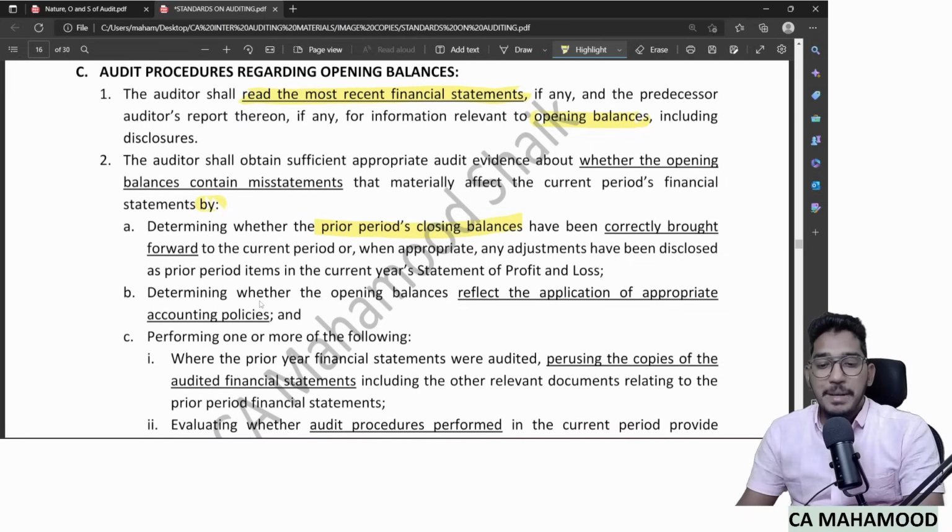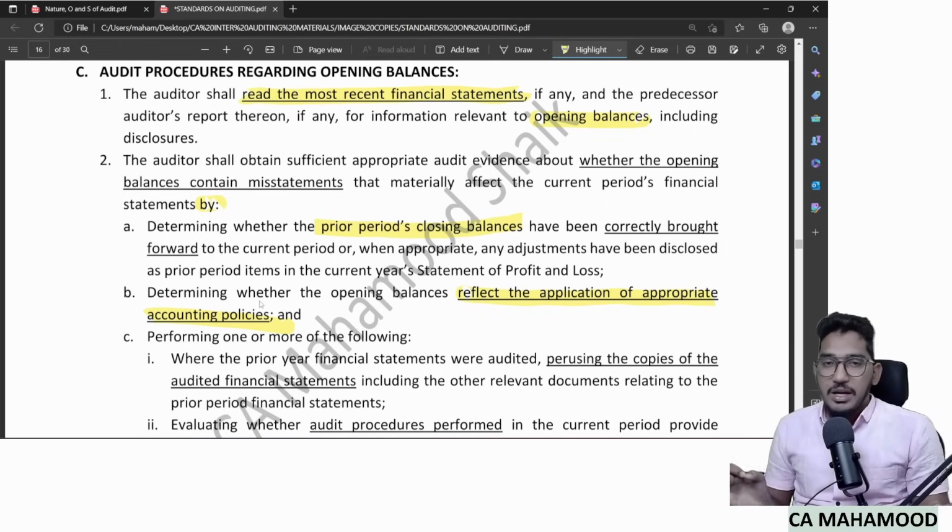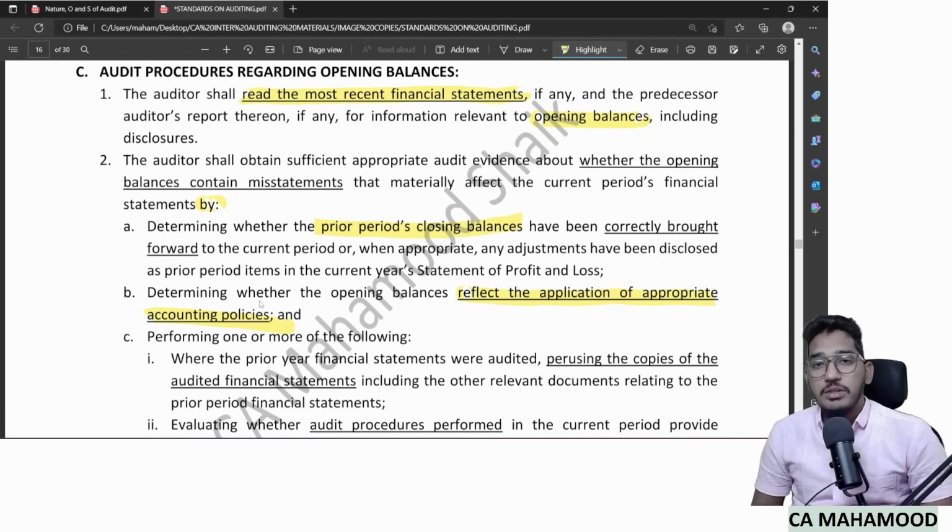And determine whether opening balances reflect application of appropriate accounting policies. I will even check that whatever accounting policies are reflected in the opening balances are appropriate. Like when I check the opening balances, I came to know that the client has charged depreciation on SLM basis. I should decide whether that SLM basis is appropriate. When will SLM be appropriate? When the consumption pattern of the machinery is expected to be uniform throughout its useful life. So like this, I should check whether whatever accounting policies are reflected in the opening balances are appropriate.